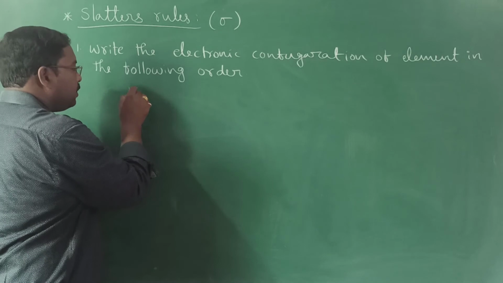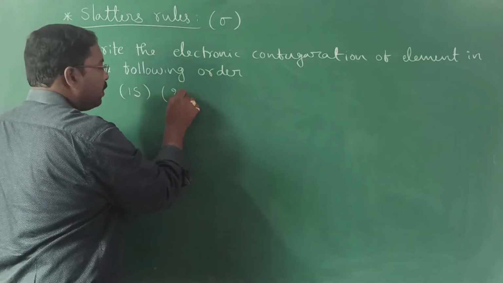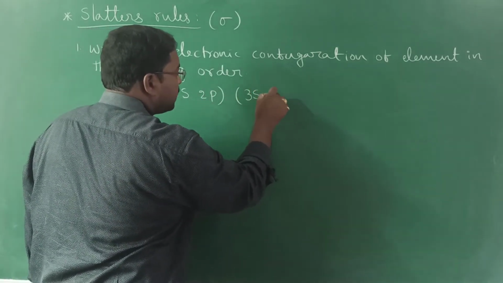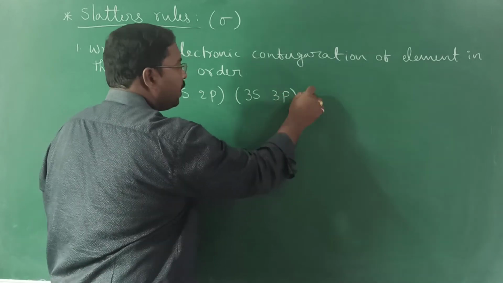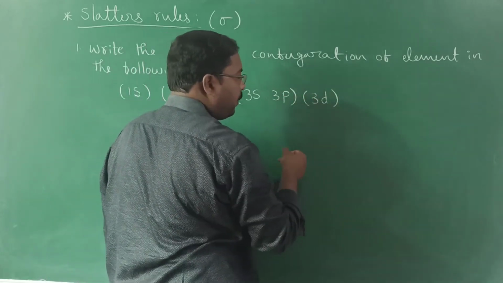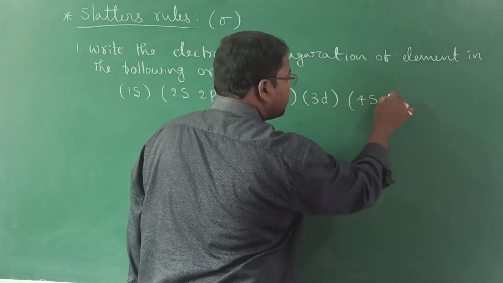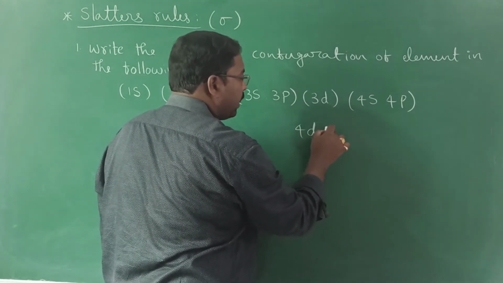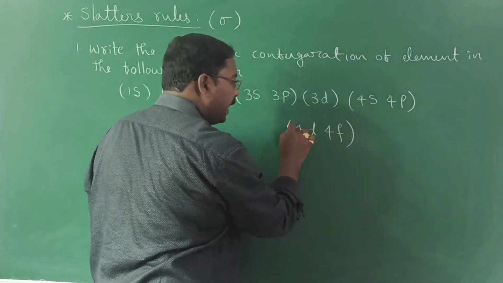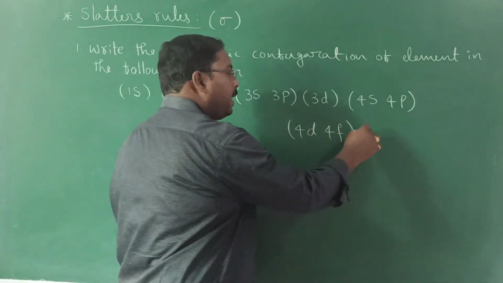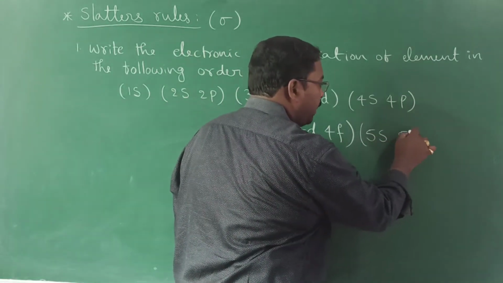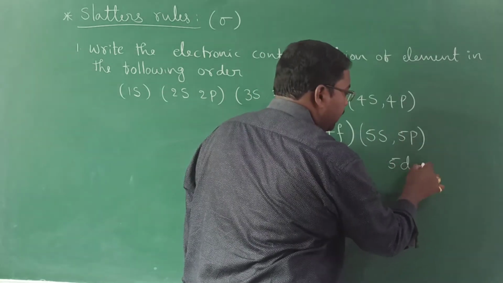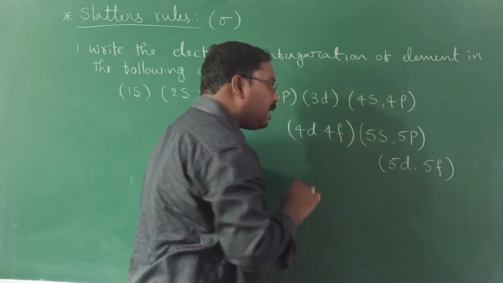The order is like 1s, 2s, 2p, 3s, 3p, and 3d as a separate group. Next, 4s, 4p as one group, 4d and 4f as another group. In the same manner, 5s and 5p as one group. Next, 5d as well as 5f are in the other group.